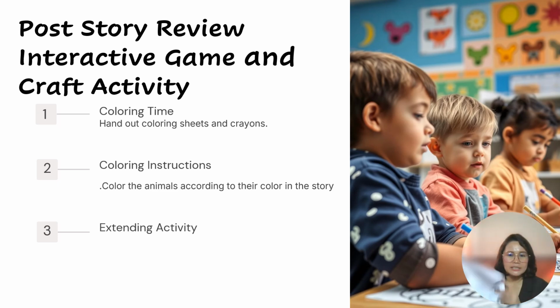I will hand out all these coloring sheets, and then you color the animals according to their colors in the story. So we have here the bear, the brown bear, the red bird, the duck, the horse, the frog. So you are going to color them according to the colors in the story. Okay? Do you like it?